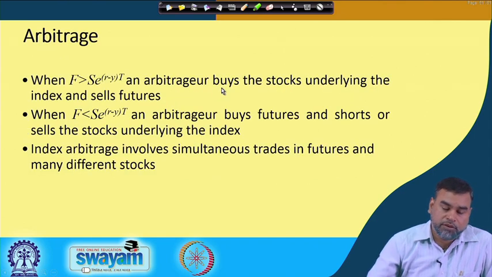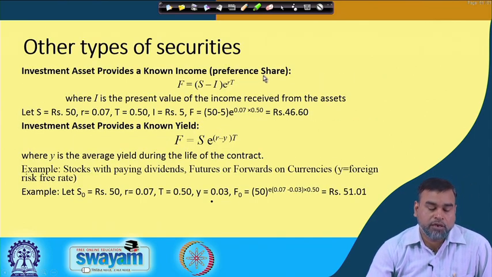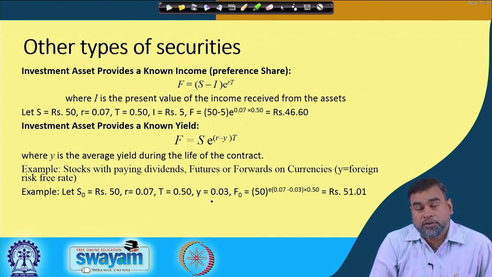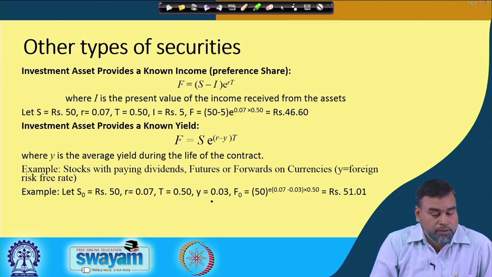In the cost of carry model, whatever we have seen, the cost, that is the payment you are making in terms of the dividends, has to be deducted from the underlying asset price. So that is why S minus I, e to the power rt, gives you the futures price of that contract.